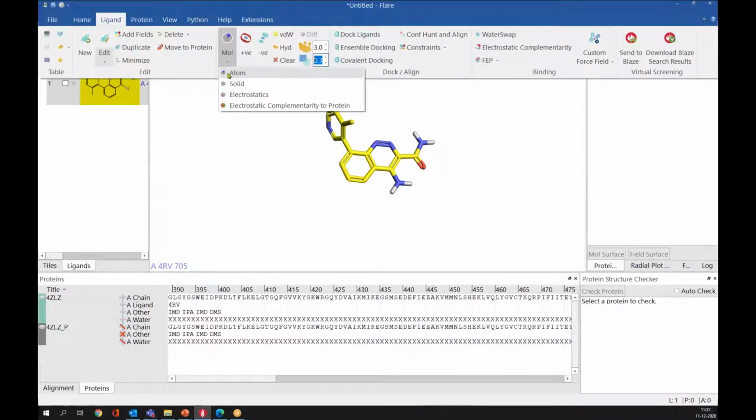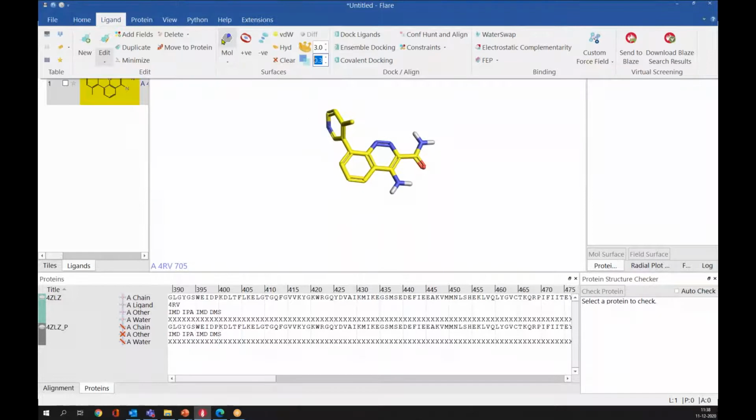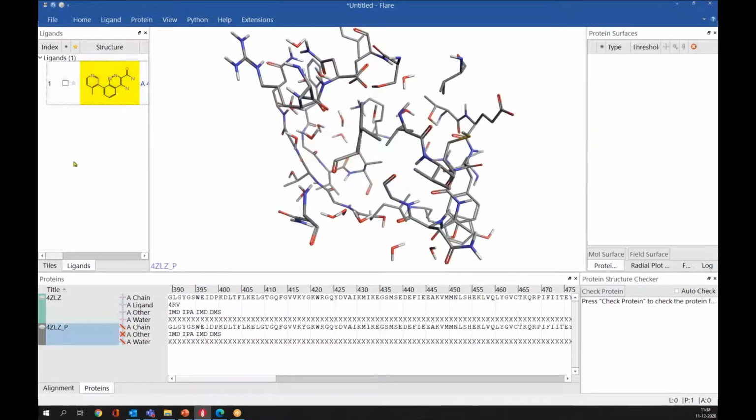You can add different atomic surfaces or electrostatic surfaces to the ligand. Here you will find menus for doing the docking, different types of docking and alignments, and some advanced operations like water swap, FEP. If you want to hide this surface, again you need to click on this. Now we will see what we have in the protein window.